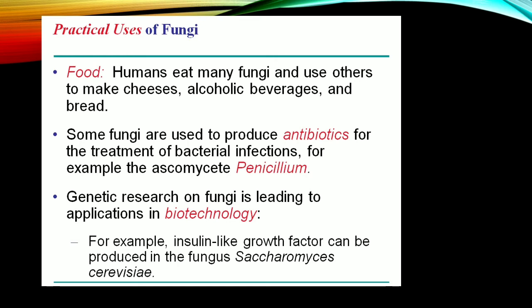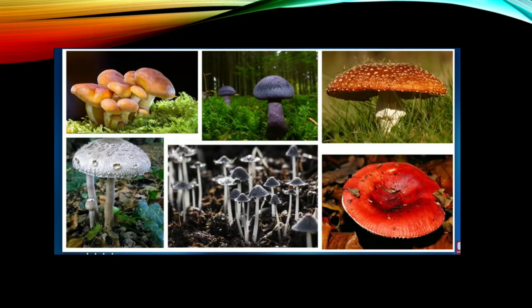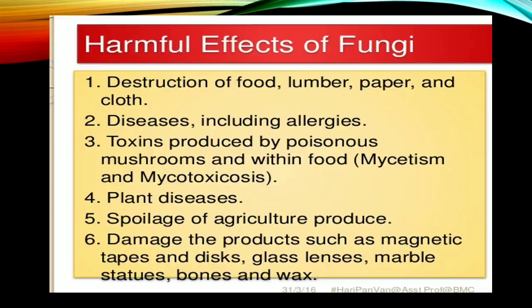Genetic research on fungi is leading to applications in biotechnology. For example, insulin-like growth factor can be produced in fungus. Mushroom is a kind of fungus which has antioxidants, which is very good for human health.